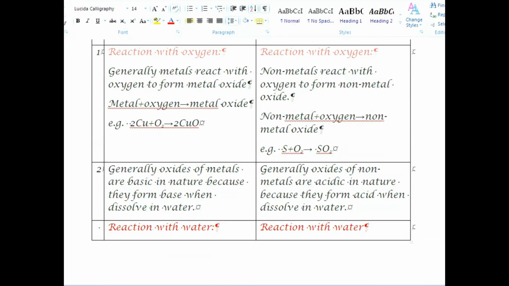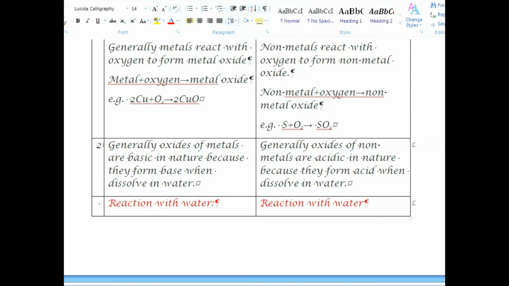Number 2. Generally, oxides of metals are basic in nature because they form base or alkali when dissolved in water, while generally oxides of non-metals are acidic in nature because they form acid when dissolved in water.